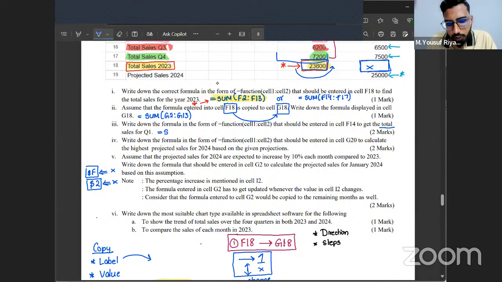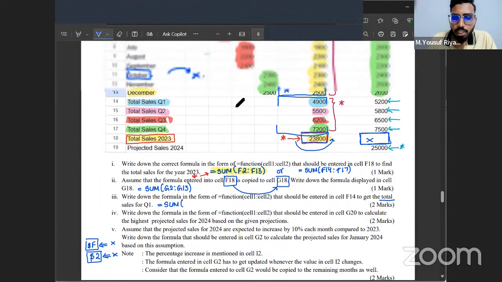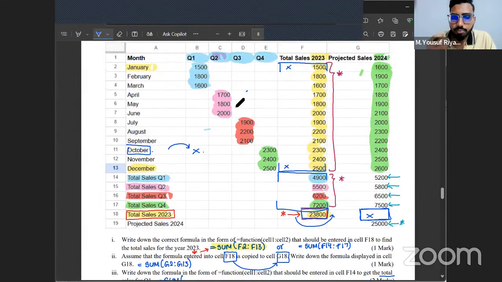We're going to use the sum function. And then look at the spreadsheet and tell me, the Q1 sales are there in which cell range? There are two places you can find it. One is you can find it here from B2 to B4. Another thing is you can find it here as well. Okay, you can find here and here.